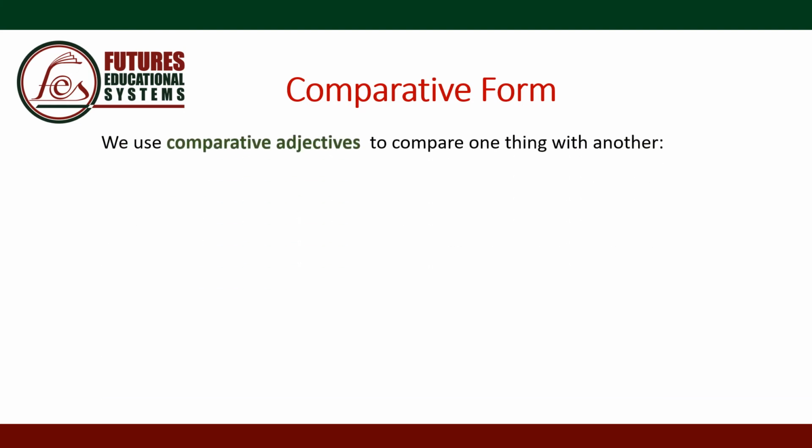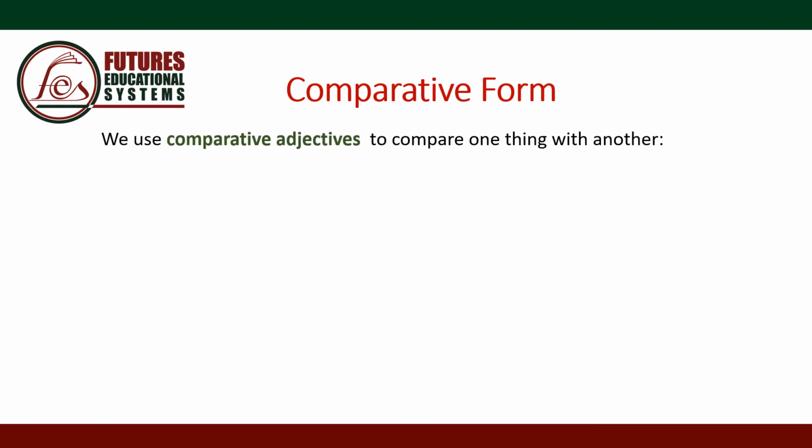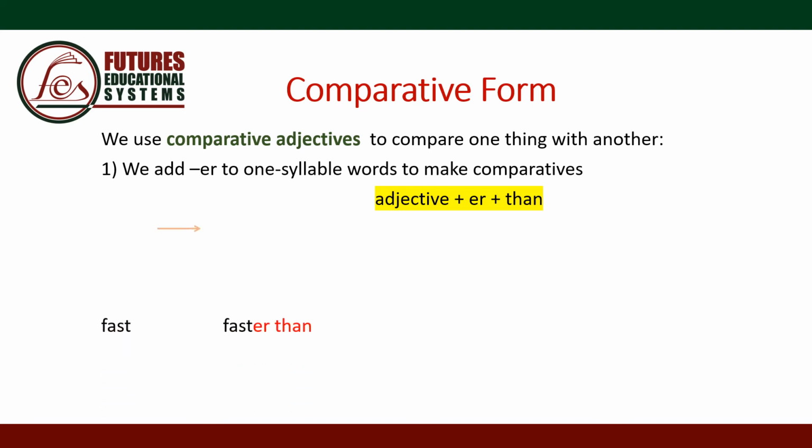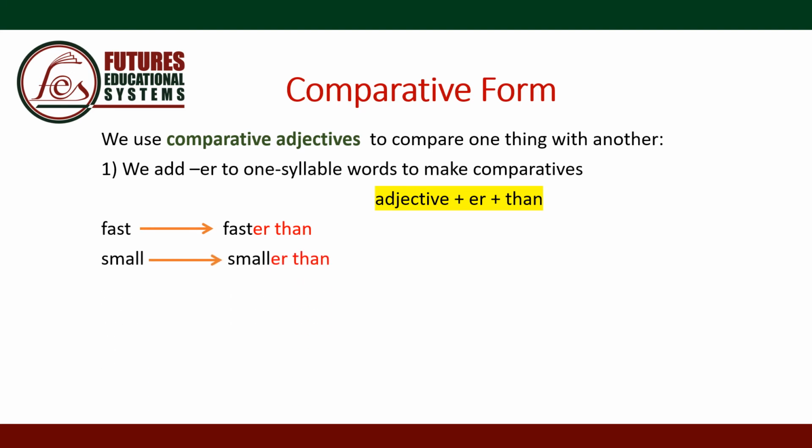Comparative form. We use comparative adjectives to compare one thing with another. And we add ER to the one-syllable words to make comparatives. Adjective plus ER plus than. Fast, faster than. Small, smaller than.